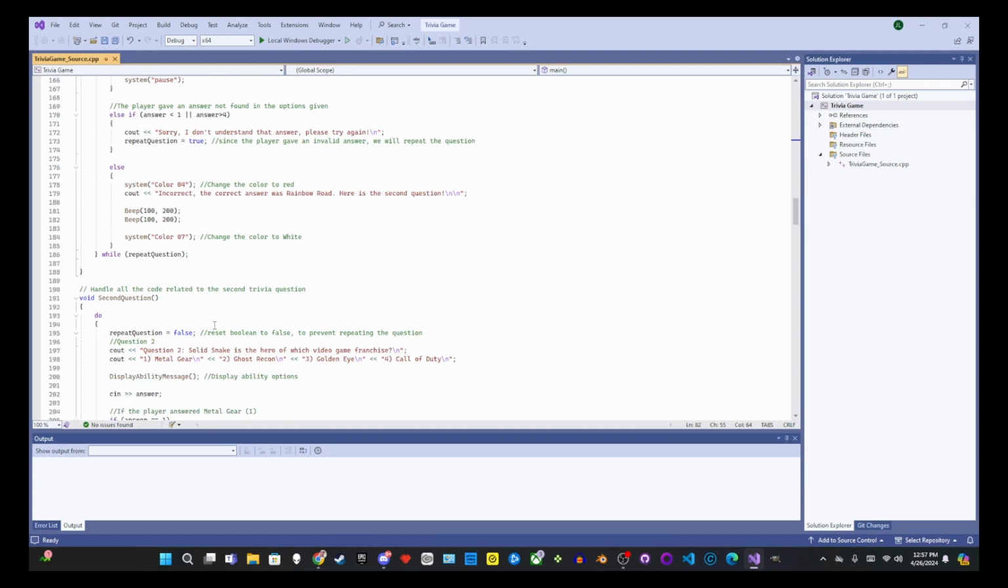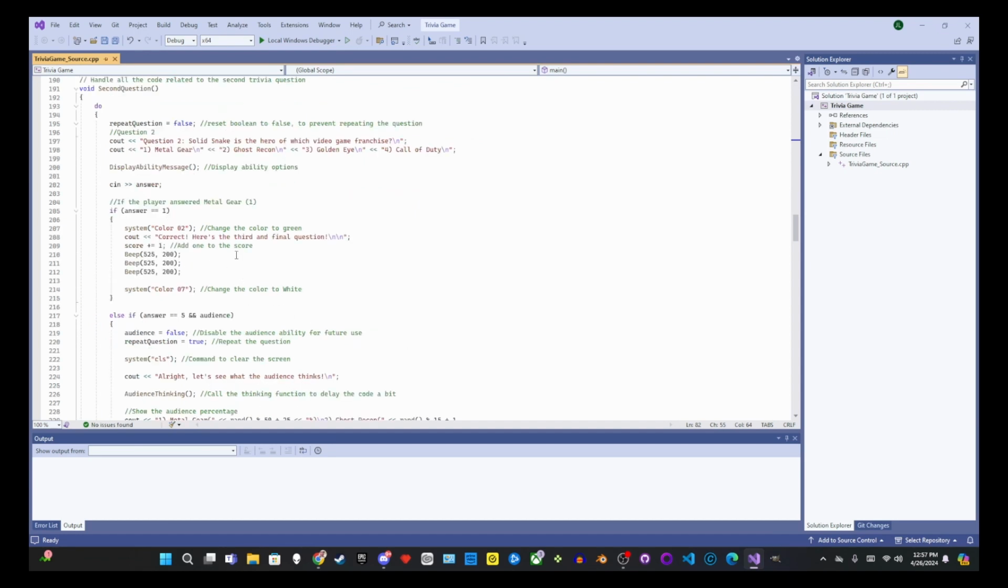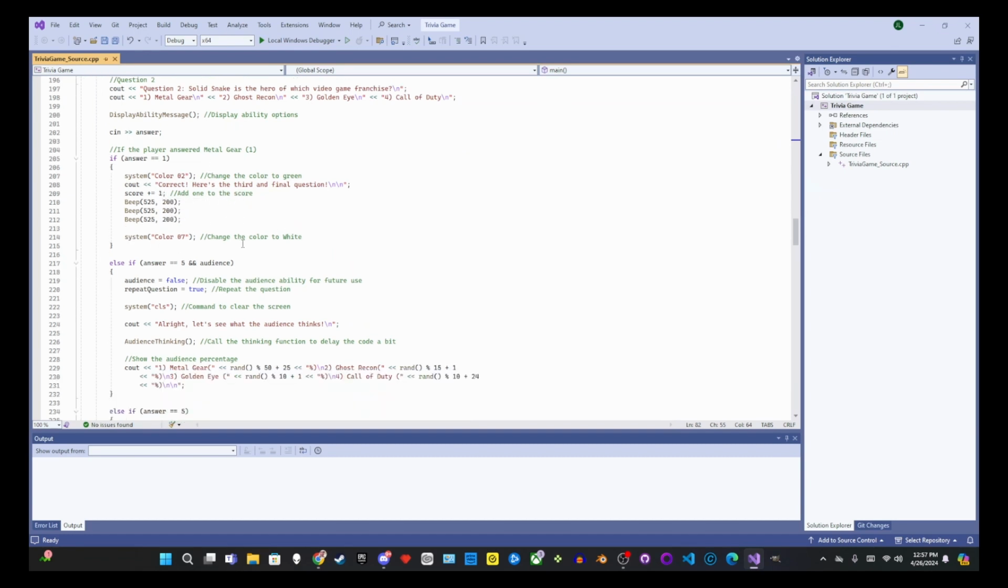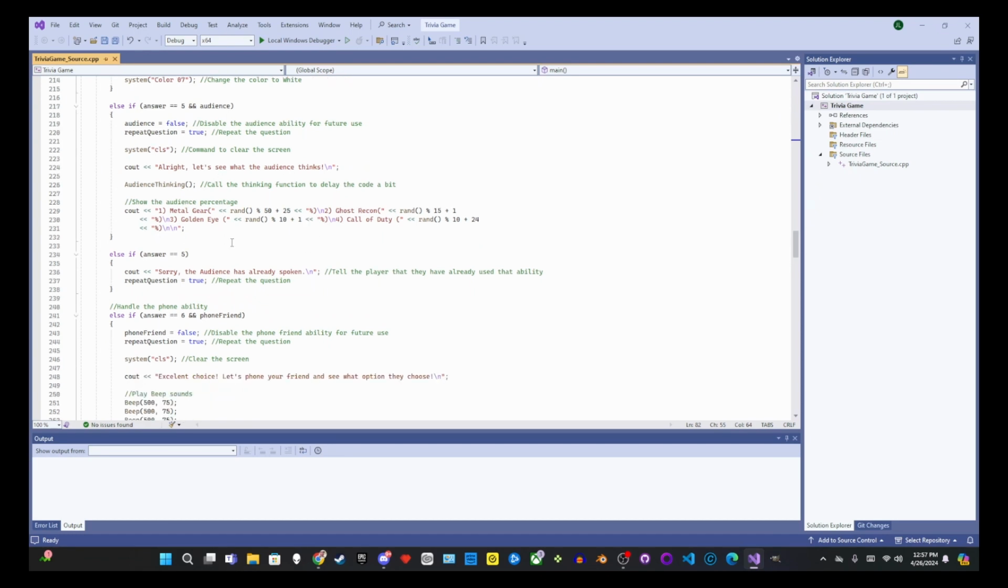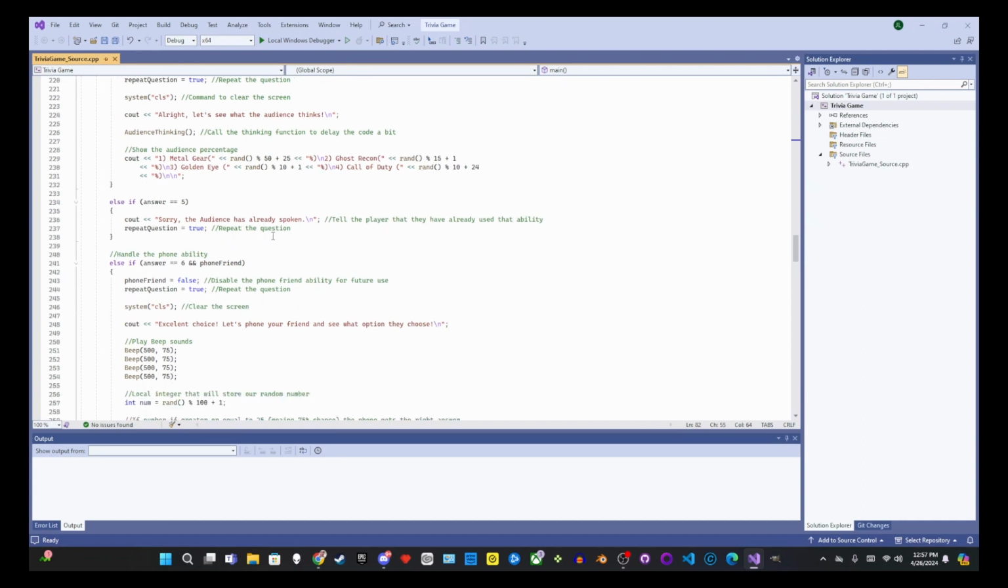The other 2 questions are who Solid Snake is, which video game franchise is from. Your choices are Metal Gear, Ghost Recon, GoldenEye, and Call of Duty. Basically the same thing here. If you get the correct answer, it adds to your score. It changes the color of the text briefly. If you have the option of the audience, then it'll do that. Otherwise, it will just tell you that you can't use the audience because you already used them. You can only get their help once.